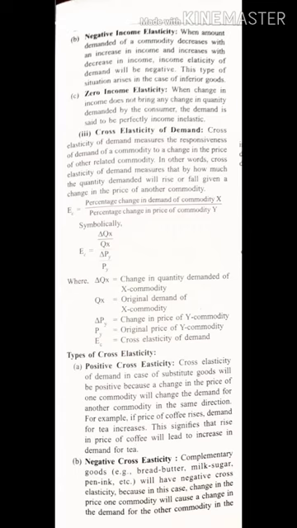Now we will check out the types of cross elasticity. Same as before, it will be positive, negative and zero, but what will the effect be in case of cross elasticity? First, positive cross elasticity. This is the case of substitute goods, because we need to have two goods for comparison. It will be positive because a change in the price of one commodity will change the demand for another commodity in the same direction.